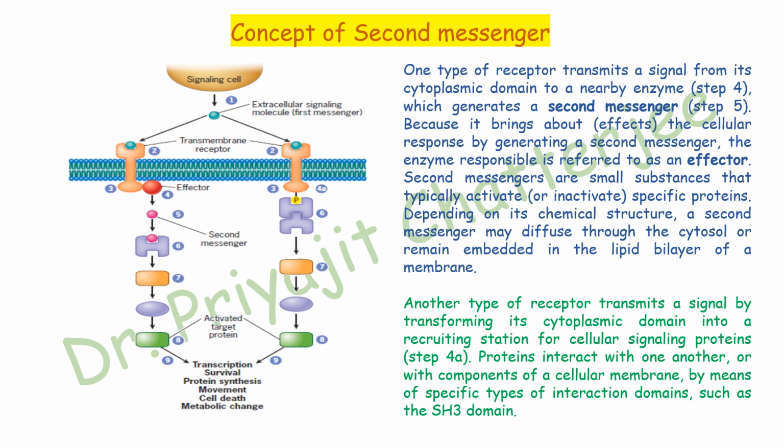Another type of receptor present in the cell membrane transmits a signal by transforming its cytoplasmic domain into a recording station for cellular signaling proteins, that we can find in 4a. In step 4a, proteins interact with another protein or with components of a cellular membrane by means of specific types of interaction domains such as the SH3 domain, Src homology 3 domain.